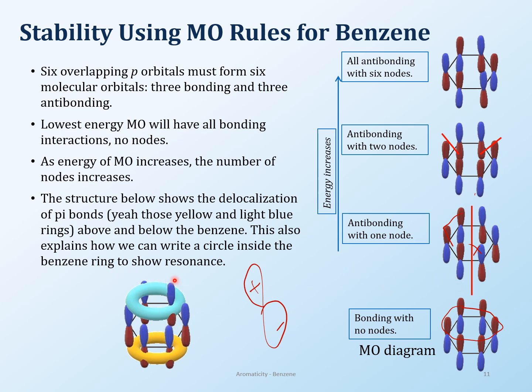Okay, so the rings that I have shown you over here show the overlap, which means that conjugation is going on. When you have a node, you cannot have conjugation going on. Okay, so nodes should not be there. So if everything is the same color, the same wave function, it means that conjugation is going on. And that's why we can write the ring inside the benzene, right?